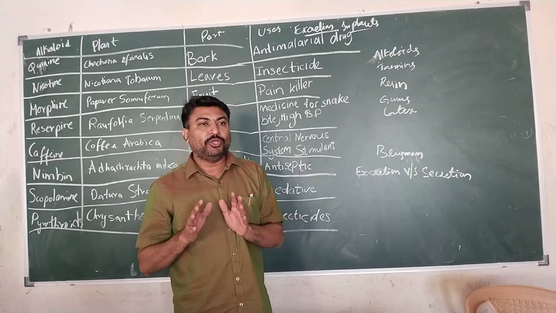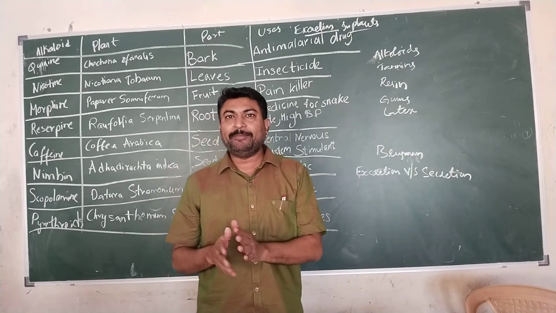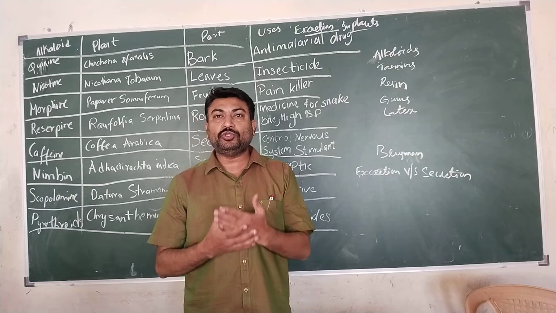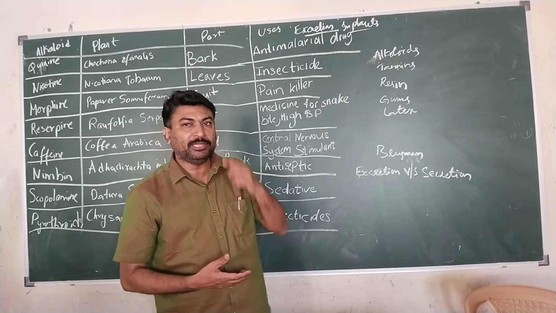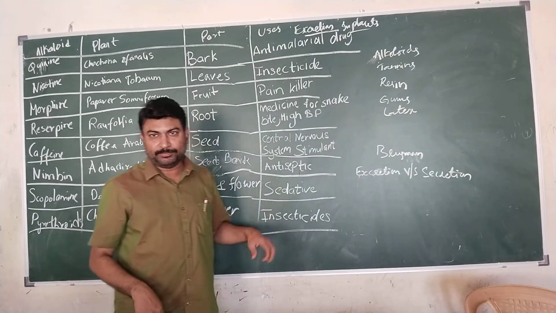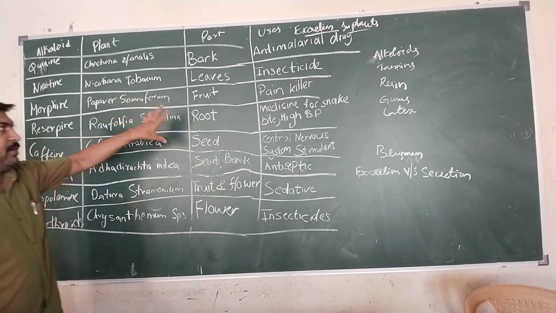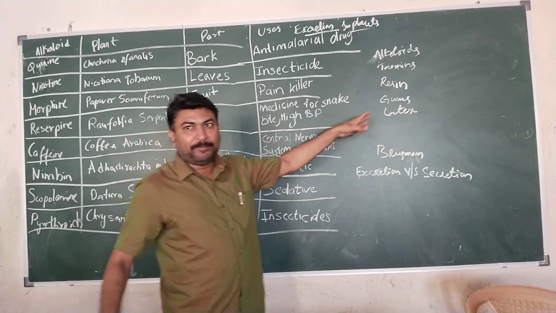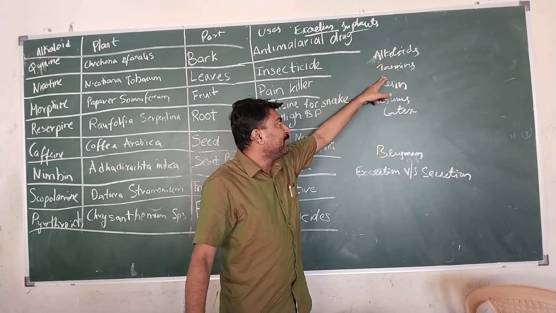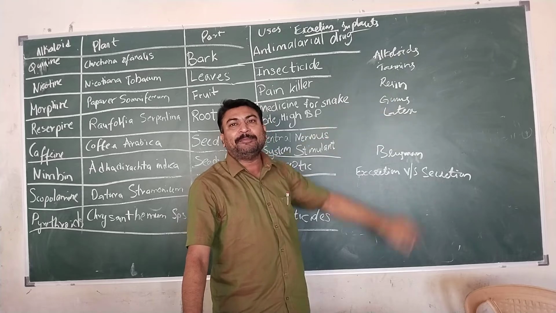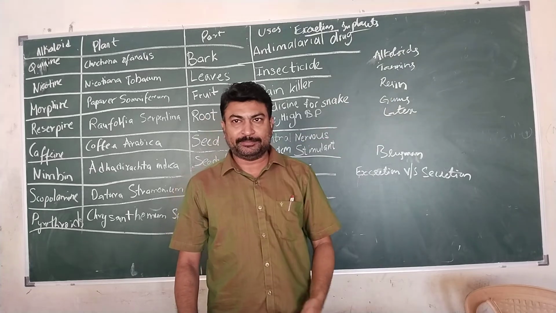Okay. Now, human beings are so developed and intelligent enough to extract and use whatever waste products are formed in the plant for various purposes. Just like there are different types of waste products stored in different parts of the plant, such as alkaloids, tannins, resins, gums, and latex. These are the different types of waste products of the plant.